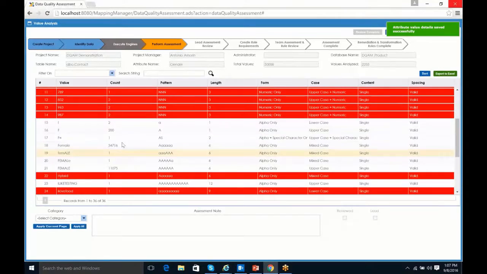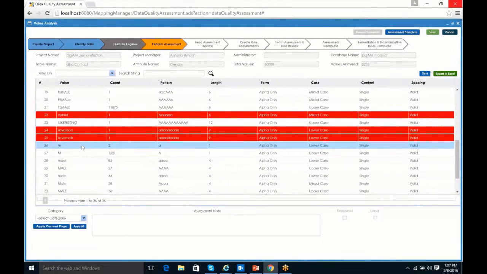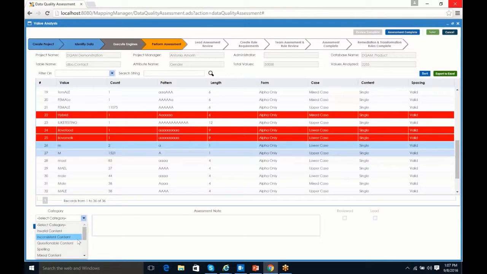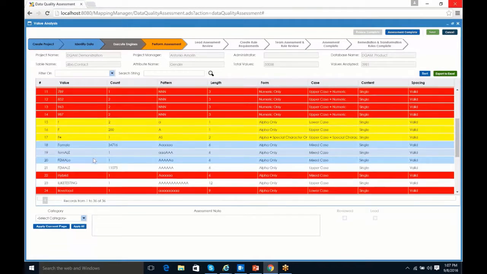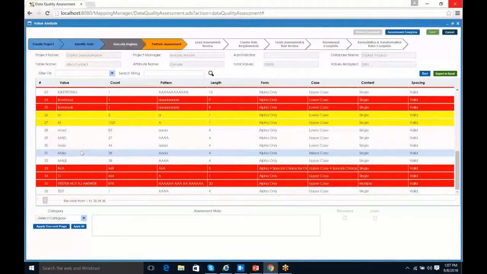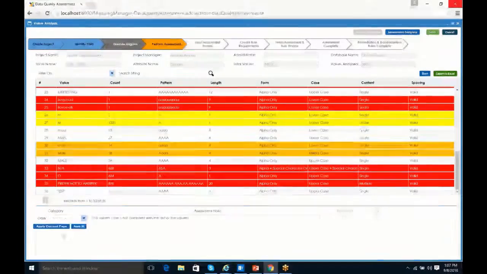Next, as I mentioned earlier, we have some inconsistent content, which would be our abbreviations. So I'm going to grab those real quick and mark them as inconsistent content and save that. And then next I'm going to mark our case issues. So here, these are all ones that have case issues. They're not meeting our requirements for case. We'll go ahead and flag those and mark those as case issues.